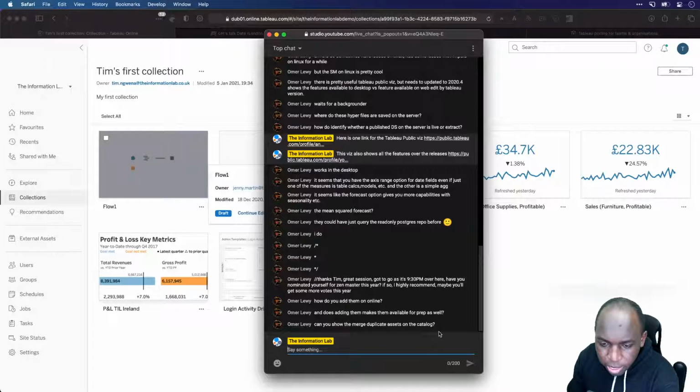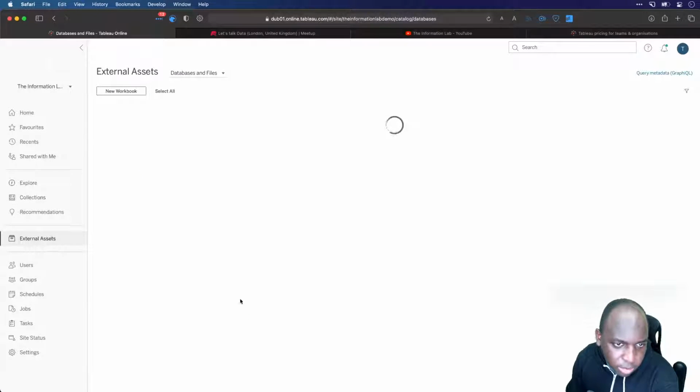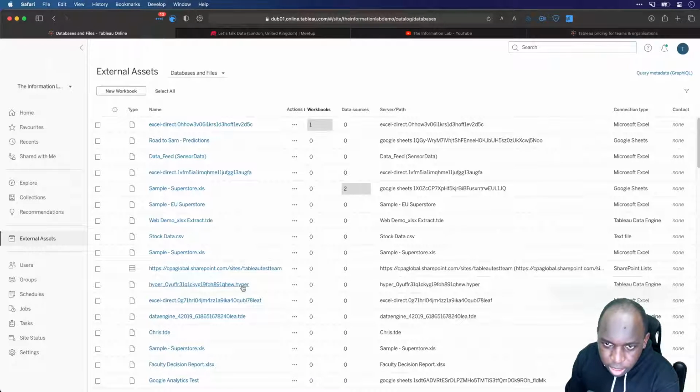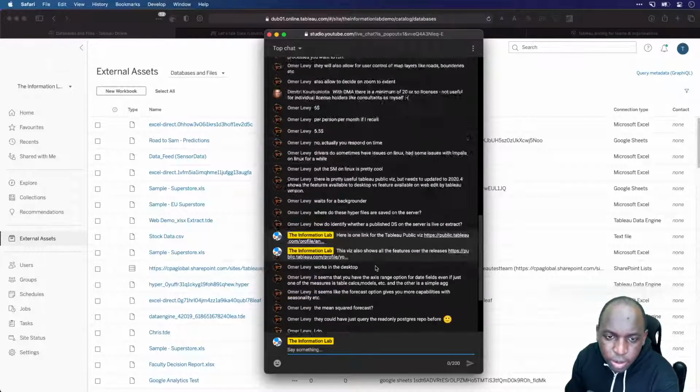And can you show the merge duplicate assets on Catalog? I would want to show that, except on this particular instance. Let me go to external assets. It's a little bit difficult because I need to find a good example. So what I'll probably do, I won't do it here on stream because we're running a little bit long, but I'll create a separate video and upload it to the channel probably later this week, if not early next week. So if you're looking for that, check out this channel. I'll show you how to do that specifically as a follow-on from this live stream. Then I'll be able to create an actual example where you can see that work properly, if that makes sense. Okay, so that's pretty much all the comments.